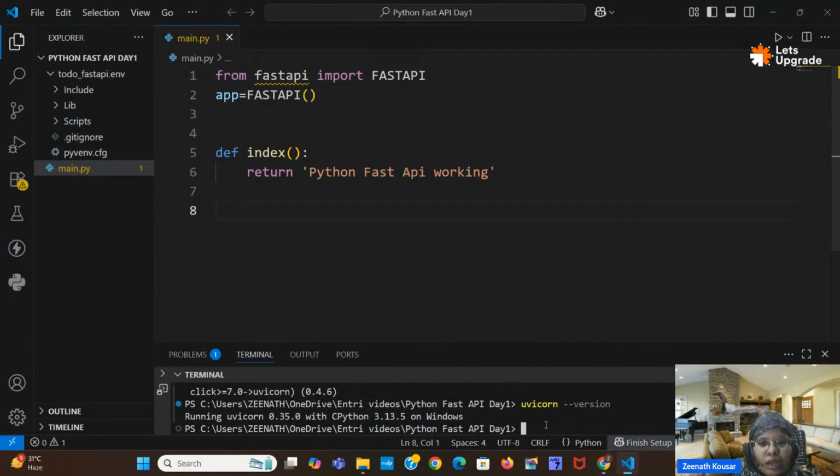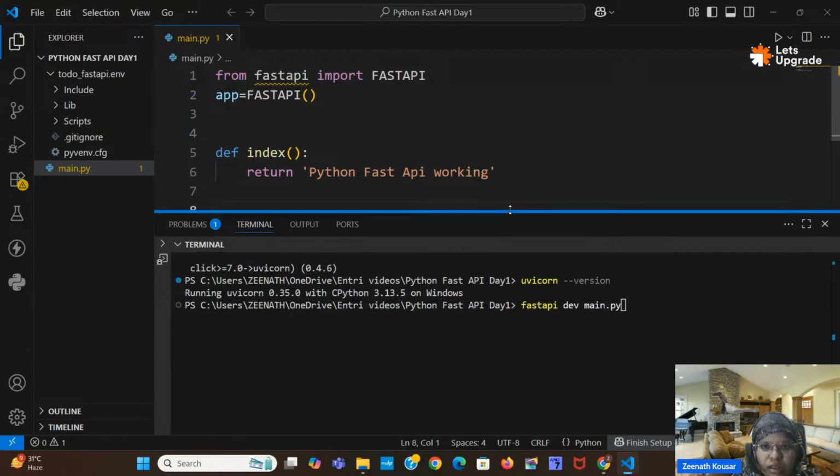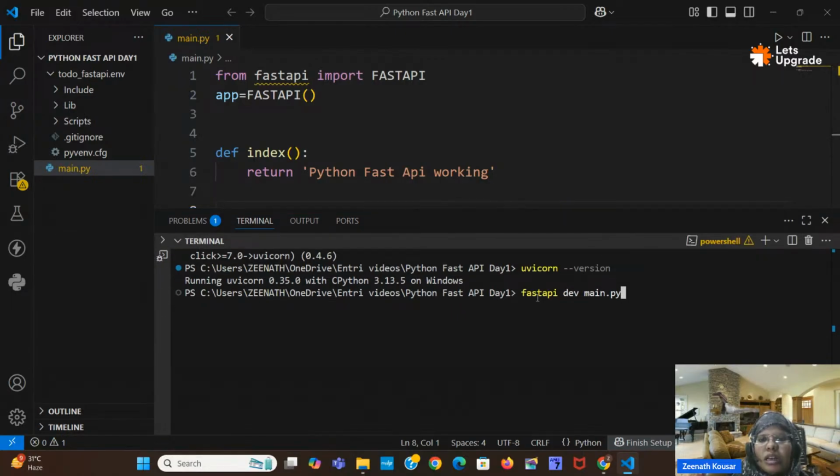First I will use fastapi. Then you can give the file name. What is the file name which I have created here? It is main.py, right? I hope the screen is visible, I will increase it. This is the command to run any FastAPI application. Enter. Let's check.